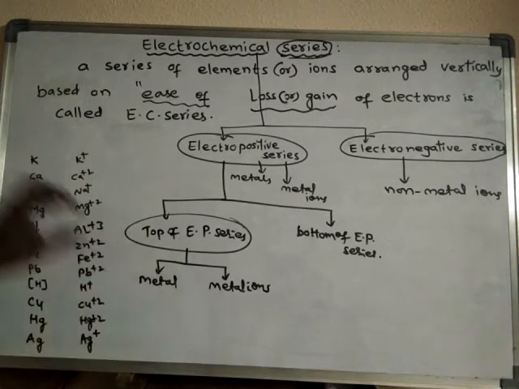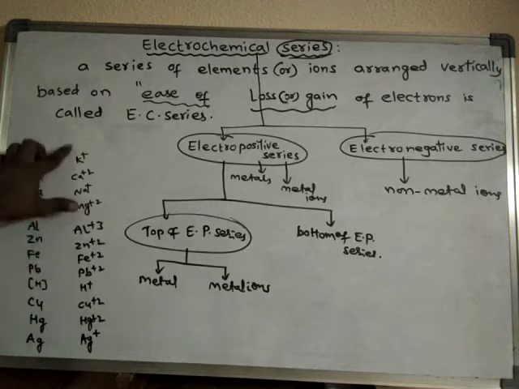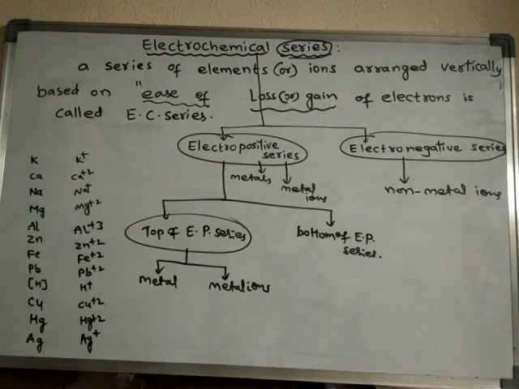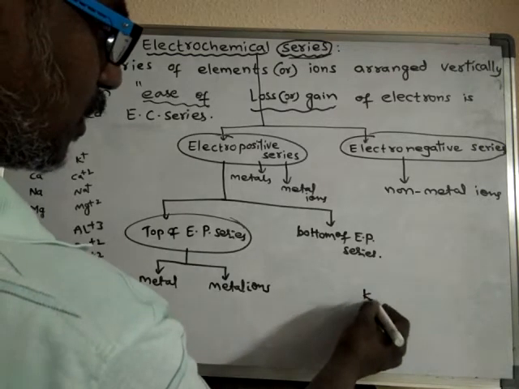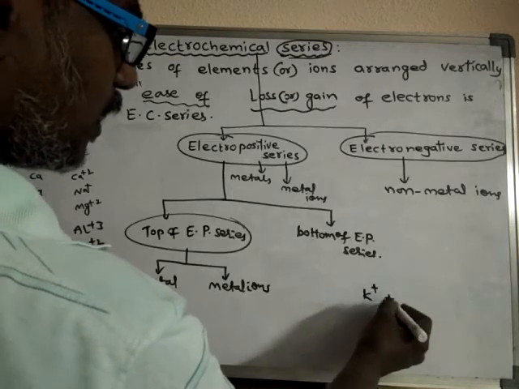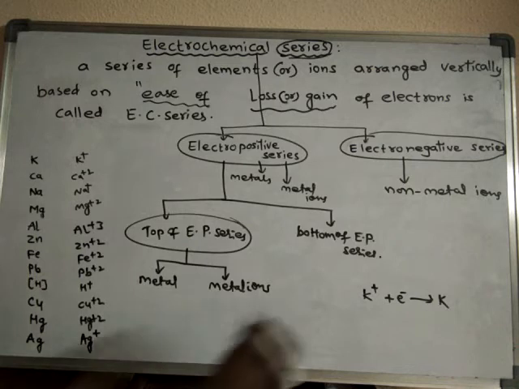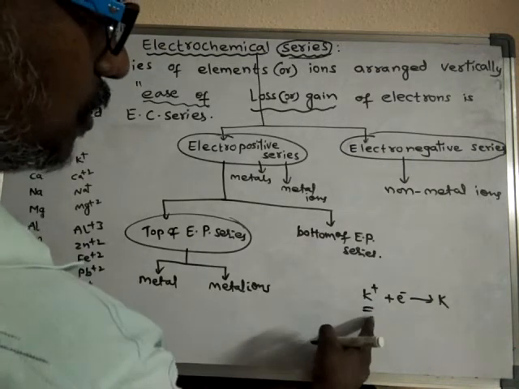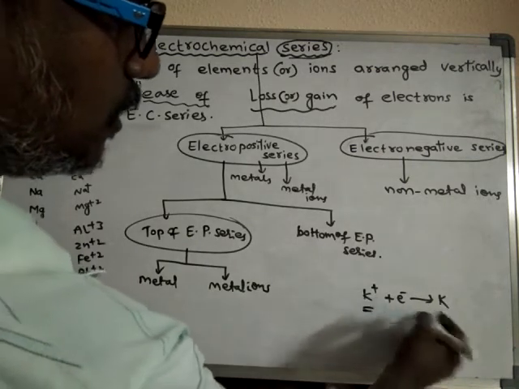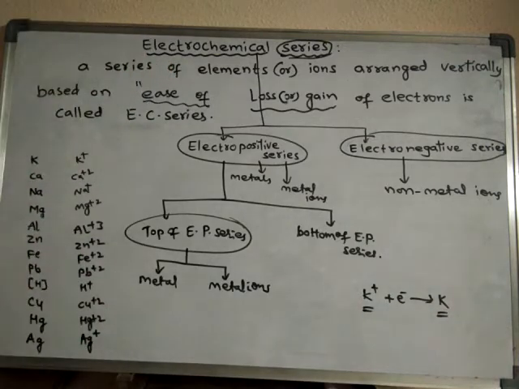Here, the metal ions which are present at the top cannot discharge easily, because if you see K plus ion, after gaining an electron, what happens? It converts into potassium. That means this ion is losing its charge and converting into a neutral atom. That process is said to be discharge of ions.